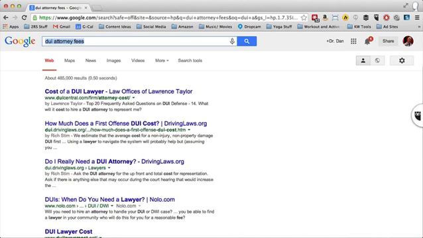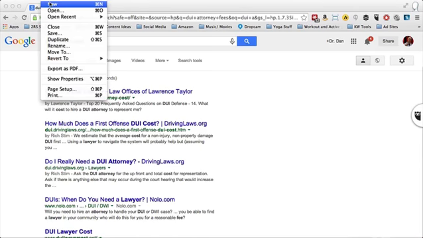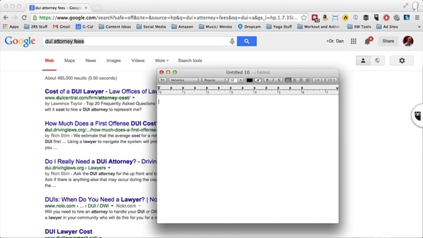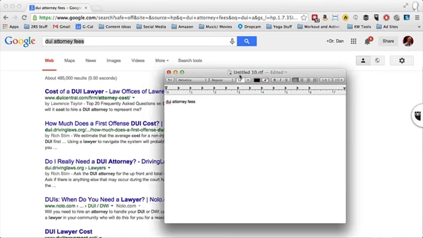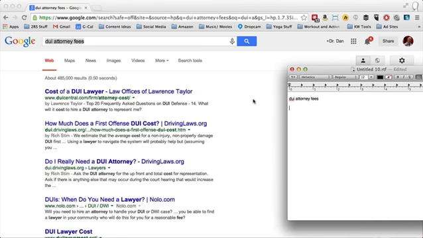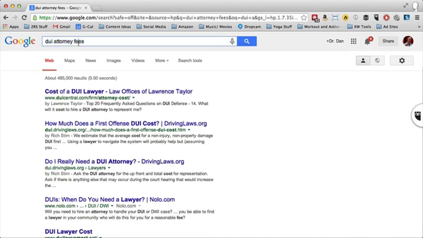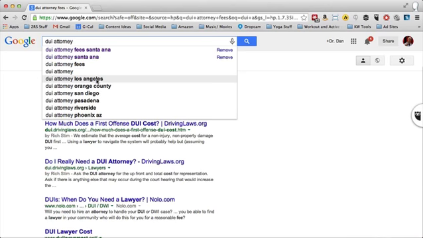Then I need to open up a notepad because I'm going to start keeping these on tab, so I know what I'm going to be putting in here. Let me open up a new text box. Boom. I'm going to save that one and put it in the corner so I can go back to it anytime I need to. So, DUI fees. Let's see what else we've got here. I don't see anything else. Reviews, I guess. Usually when somebody's looking for reviews, they're actually looking for reviews, but that wouldn't be bad. I'm not going to use that in this example.